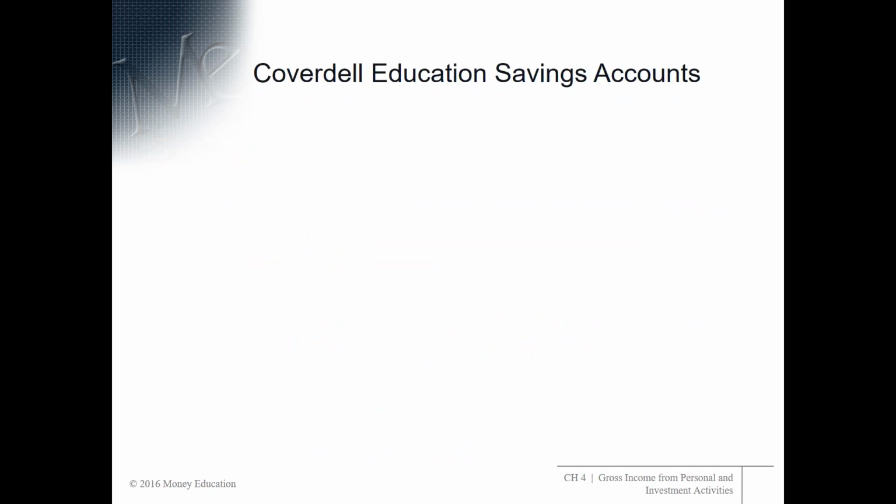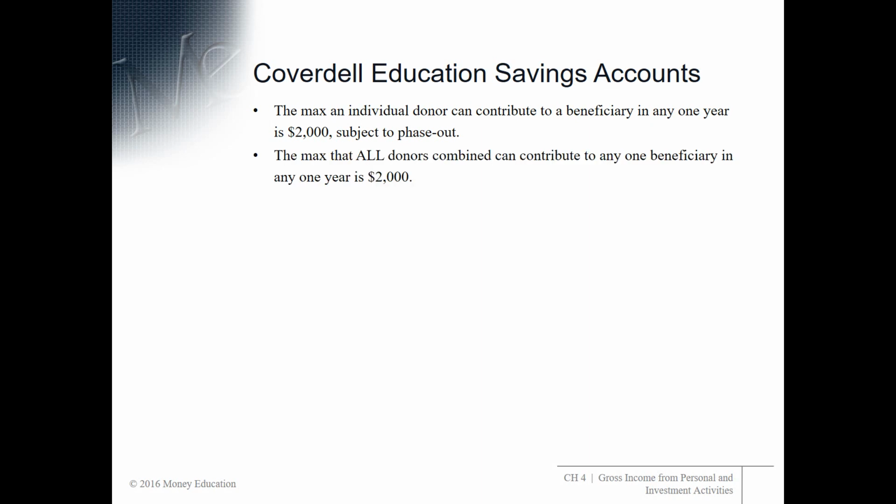At any rate, let's say just a couple words about Coverdell education savings accounts. The max an individual donor can contribute to a beneficiary in any one year is $2,000, subject to an income phase out. So $2,000 is not a lot of money. It may be as much money as many people could put in, but you're also going to have a lot of clients that could put in a whole lot more than $2,000.